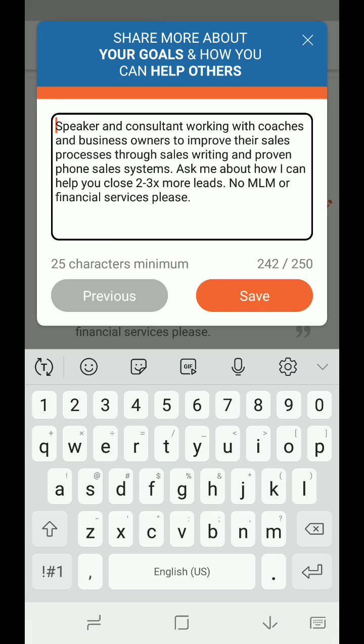Now, the most important thing, your bio. Generally, when you set up your Shapr, it's going to take the first paragraph of your LinkedIn bio. That's generally not good because it's not written to be read as just one paragraph. It's usually the intro, like the beginning of a resume. So we want to rewrite this.